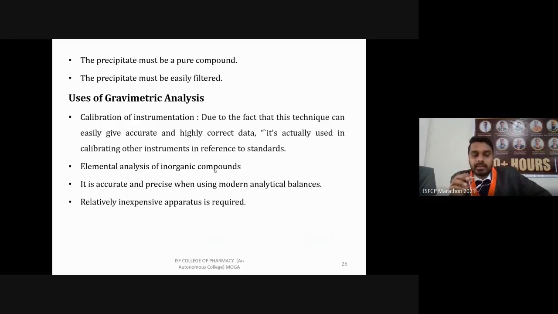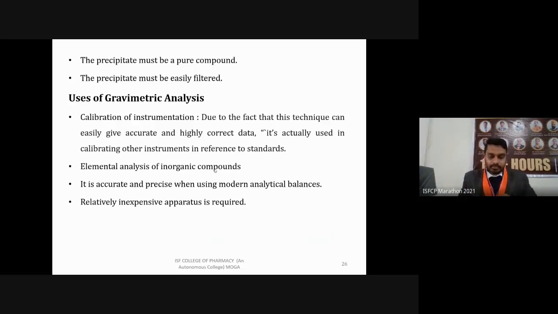As soon as inorganic ions react with some ligand, they form an insoluble complex. You can filter it off, weigh it and compare it with the standard. This method is highly accurate and precise when using a modern analytical balance, so you can precisely determine the amount of ion present in any sample.